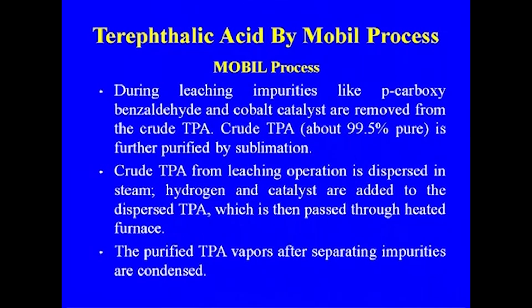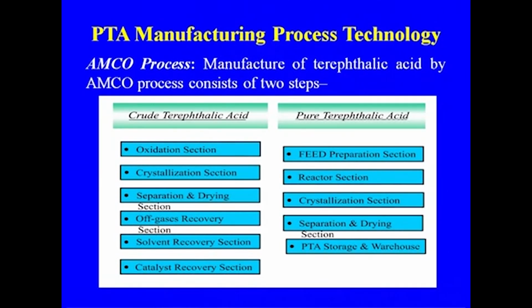Crude TPA from the leaching operation is dispersed in steam, hydrogen and catalyst are added, which is then passed through the heated furnace. The purified TPA vapors, after separating the impurities, are condensed. This is the AMCO process: oxidation, crystallization, separation, drying, off gas recovery, solvent recovery, catalyst recovery, and purification with feed preparation, reactor section, crystallization, separation and drying, and the PTA stage. Here we do not have the sublimation process that is there in the Mobil process.